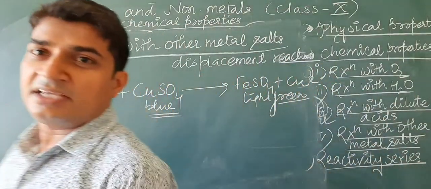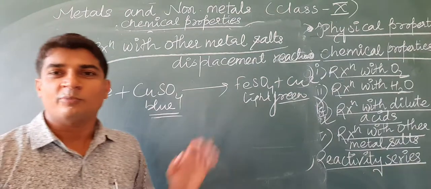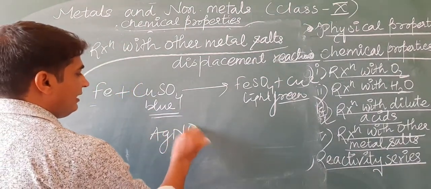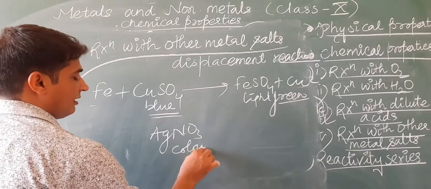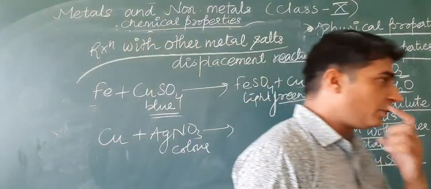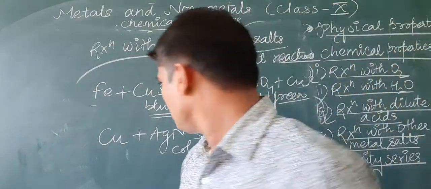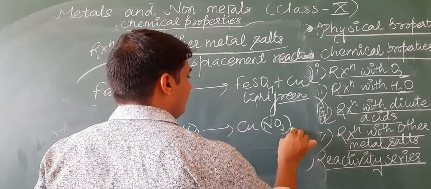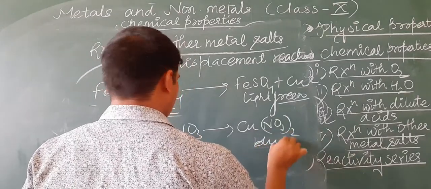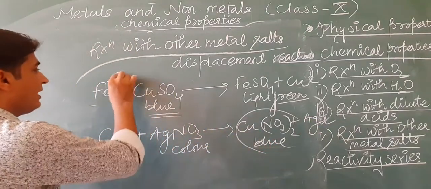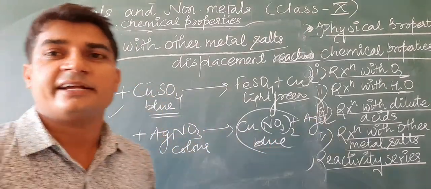Because iron is more reactive than copper. If we put copper pieces in colorless AgNO3 silver nitrate solution, it slowly turns into a green solution. So a more reactive metal displaces the less reactive metal.